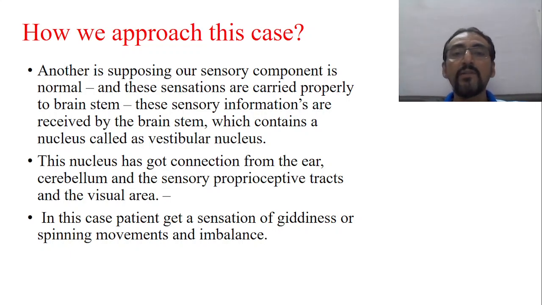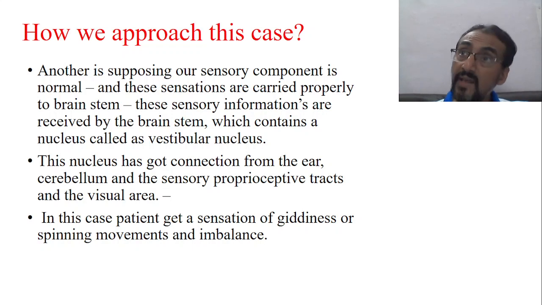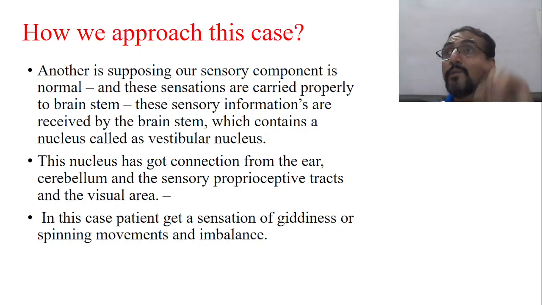This vestibular nucleus receives one connection from the ear, the utricle and saccule. Then from the cerebellum, the inputs go to the vestibular nucleus, and from the sensory proprioceptive tracts, the tract of cuneatus and tract of gracilis, the inputs are also given to the vestibular nucleus, and also from the visual area. Where is this nucleus present? It is present in the brainstem or midbrain area.